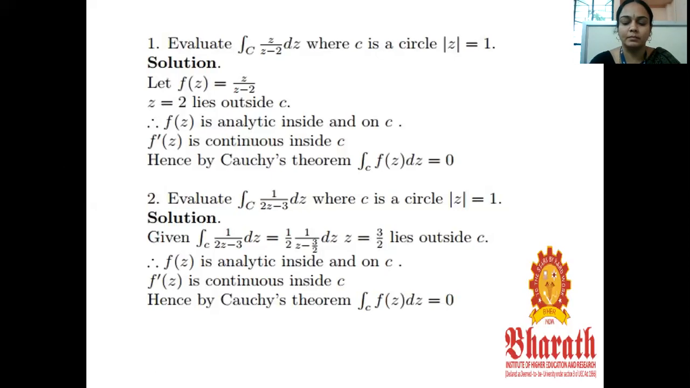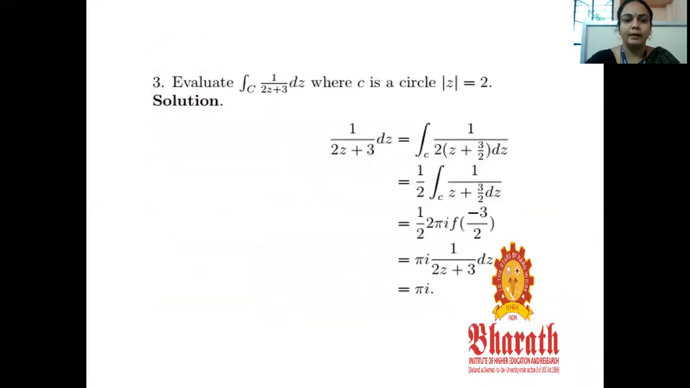Third one. Evaluate integral over C 1 by 2z plus 3 into dz, where C is the circle mod z equal to 2. That means for this circle, the center is the origin and the radius is 2.